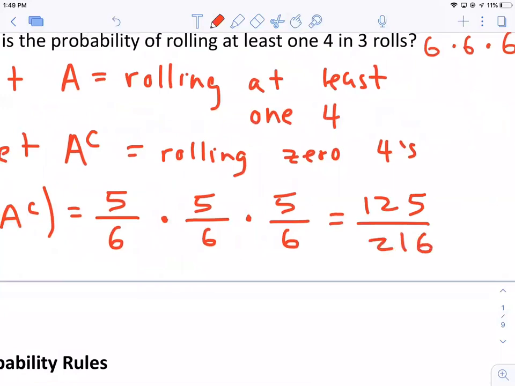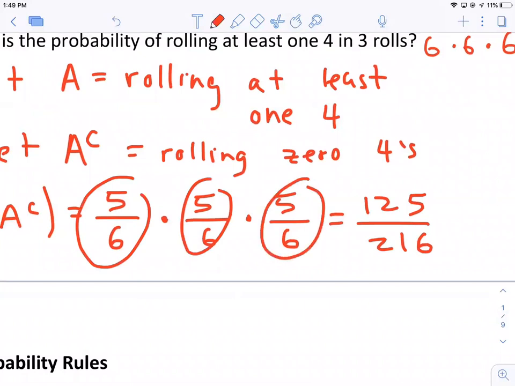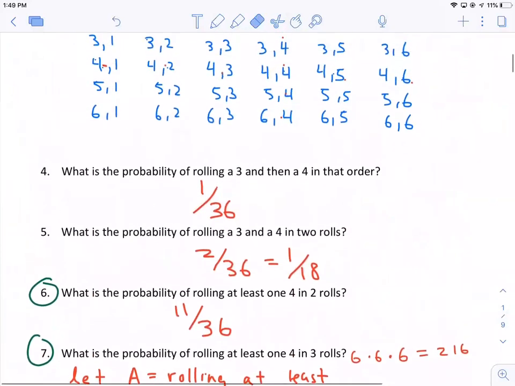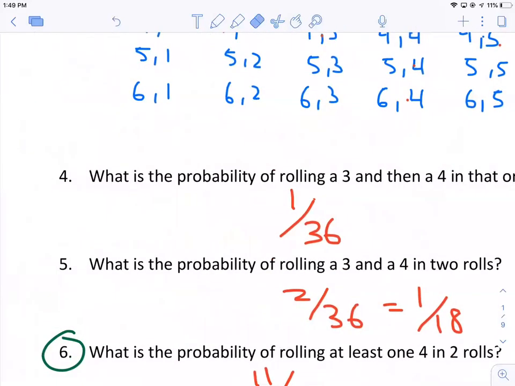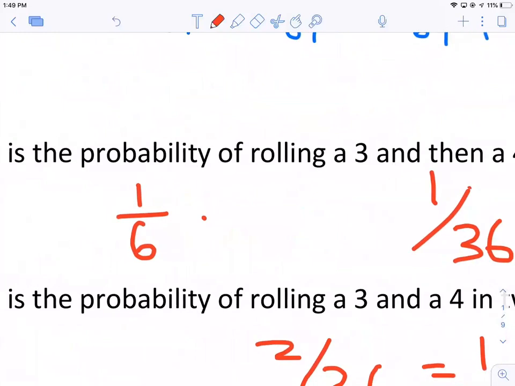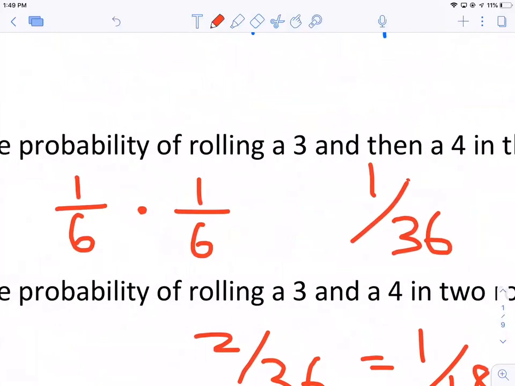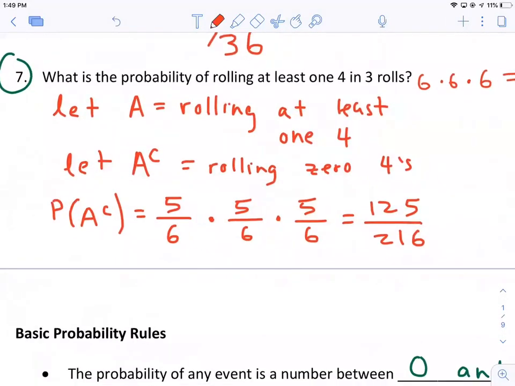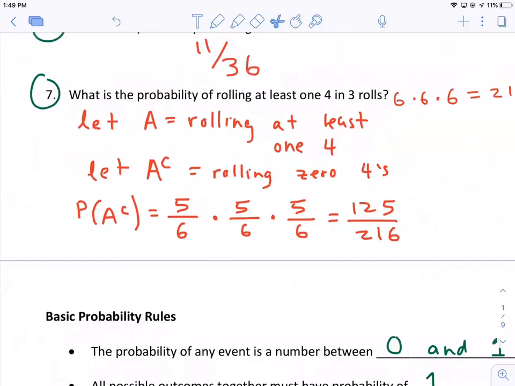All right? So we can multiply the probabilities together when one probability does not affect the other, when one outcome doesn't affect another outcome. And we'll talk a lot more about this later on. But that's also another way we could have solved number 4. Right? What's the chance of rolling a 3 and then a 4? Well, the chance of rolling a 3 is 1 out of 6 on the first roll, right? And then the chance of rolling a 4 on the second roll is also 1 out of 6. So that's 1 out of 36. So we'll talk more about when we can and can't multiply probabilities, but in this case we can do it.